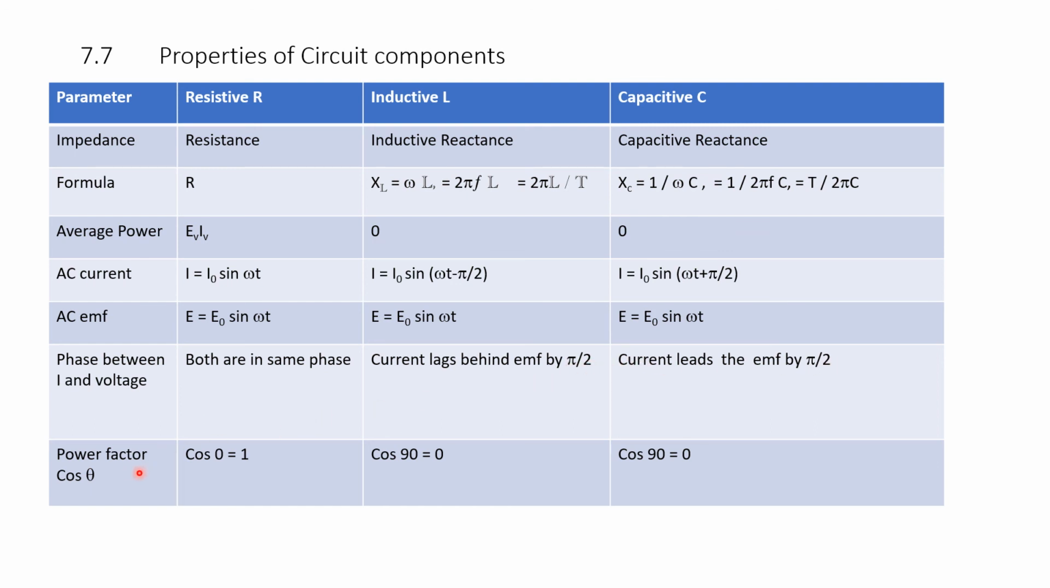Power factor or cos phi. Here cos phi is equal to cos 0, which is 1, in resistance. Here cos 90 is 0 and cos 90 is 0. So, power factor is 1 for the resistive circuit, and for both the inductive and capacitive circuits the power factor is 0.